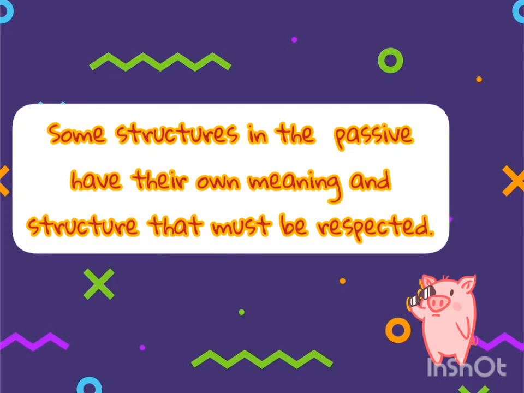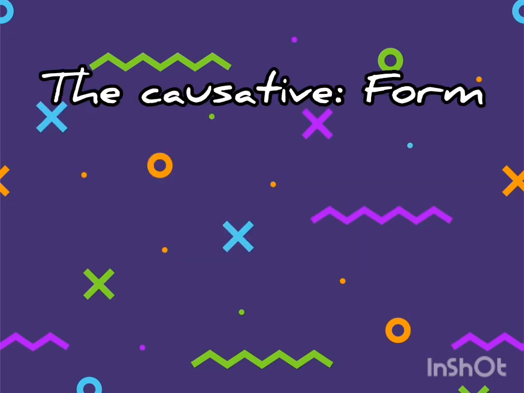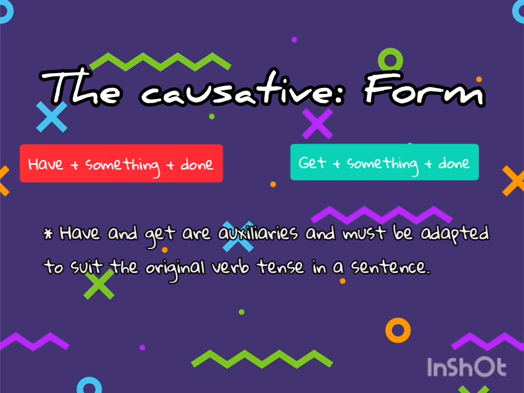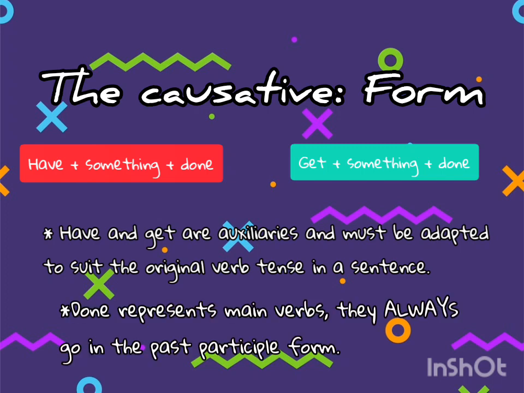However, there are a number of structures that belong to the passive voice and have a specific meaning and also a specific use. As said before, we will start dealing with the causative. The causative is formed using any of these structures: have something done or get something done. Have and get are auxiliary verbs and they change depending on different verb tenses. Something is an object and done is a main verb which is always in the past participle form.